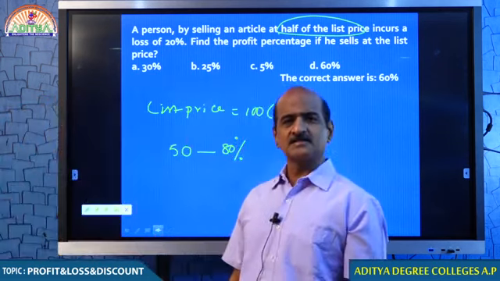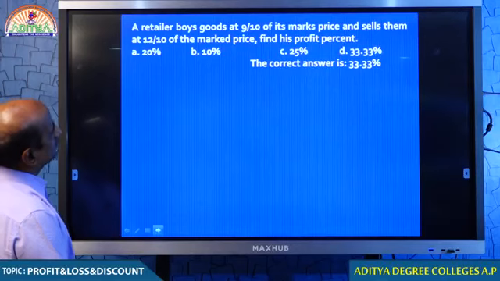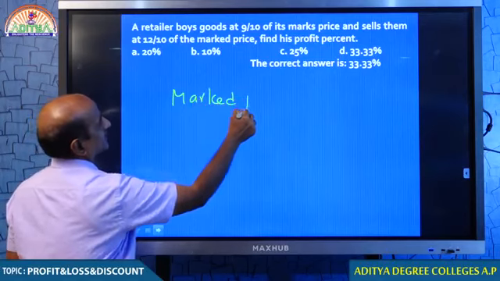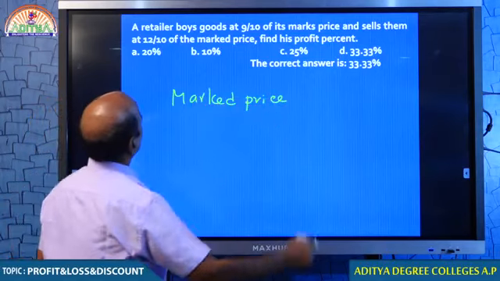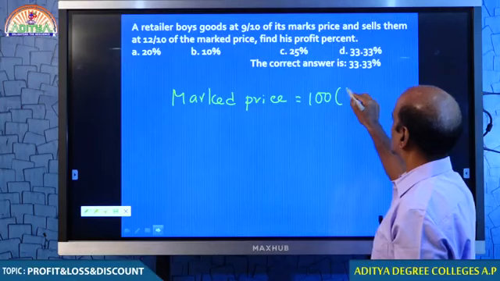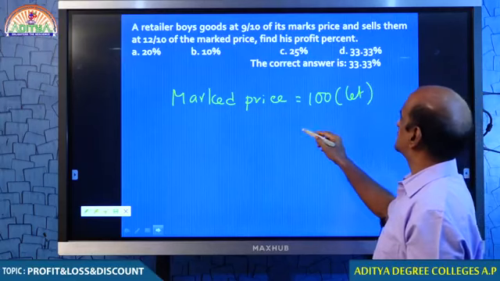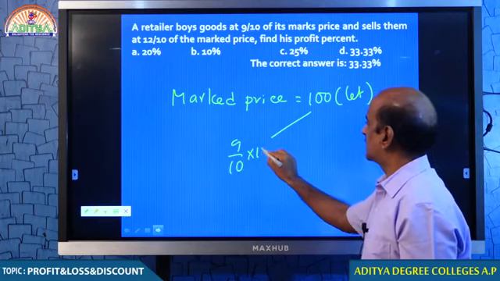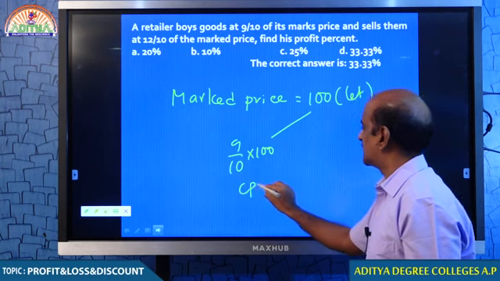Now let me go to the next question. A retailer buys goods at 9 by 10 of the marked price and sells them at 12 by 10 of the marked price. This kind of question can be handled like this. Let the marked price be 100. Tell me students, how does he buy? 9 by 10 of the price. 9 by 10 into 100. How much is this? 90 rupees.